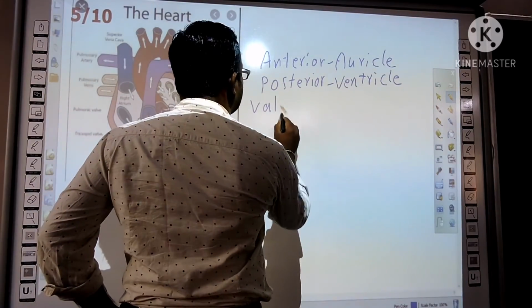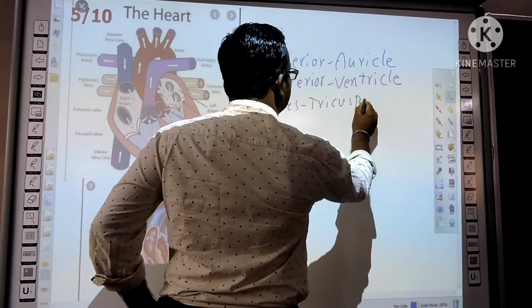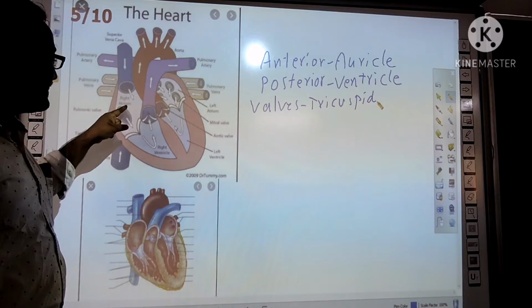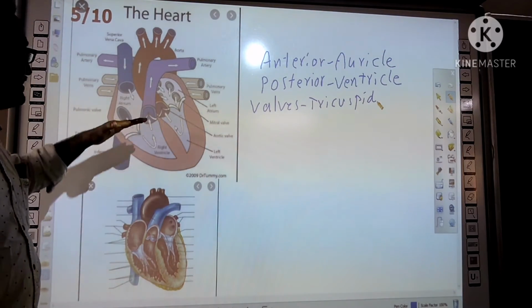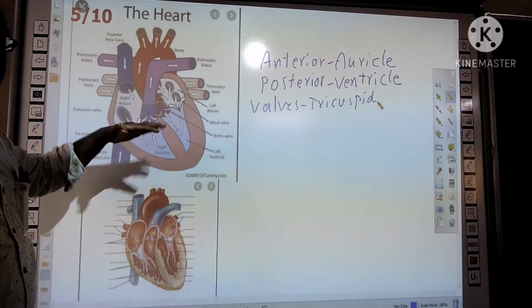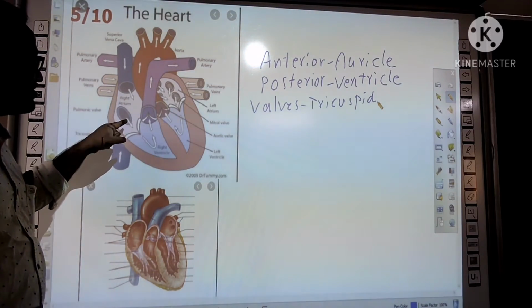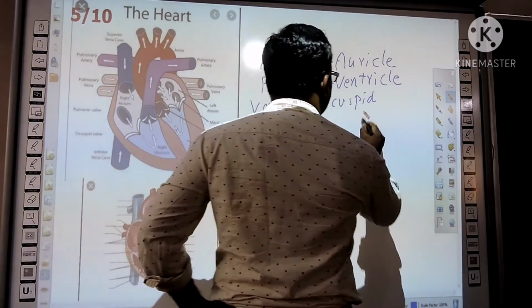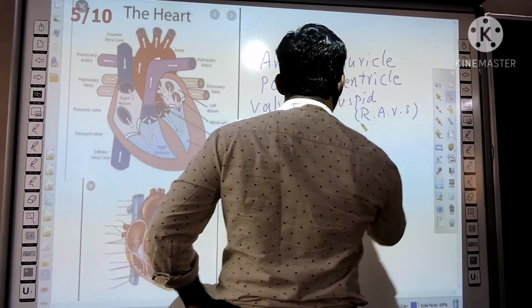So where are they present? Because as I said, the septum divides the chambers. The septum between the right auricle and the right ventricle is called right auriculoventricular septum. In shortcut I am writing right auriculoventricular septum.